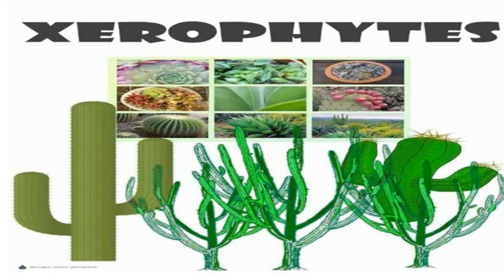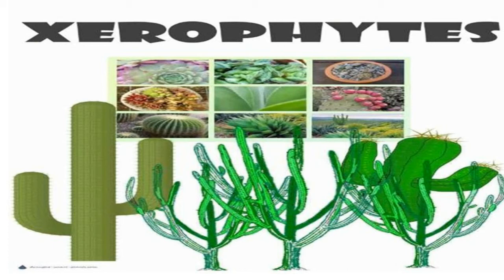The next one is xerophytes. Plants that grow in dry habitats are called xerophytes, and these plants develop special structural and physiological characteristics to absorb as much water as they can get from the surroundings. So hydrophytes always live in or near the water, and xerophytes live in a dry region. They retain the water in their organism for a very long time, and reduce the respiration rate to reduce the consumption of water also.